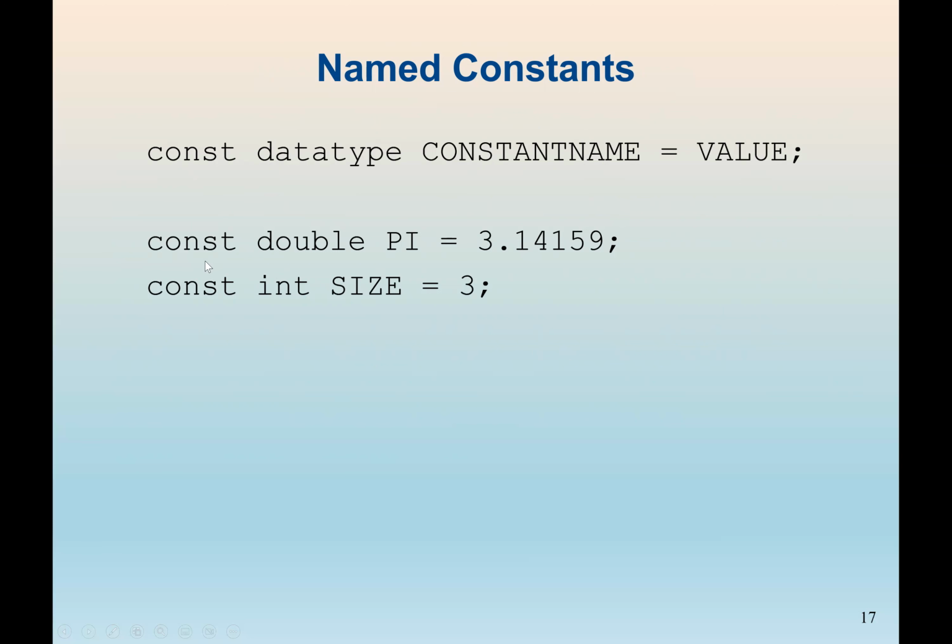In the example given here, we have a constant variable named pi. The data type is double, and we initialize it to 3.14159. We also have a constant variable named size. The data type is int, and we initialize it to 3.